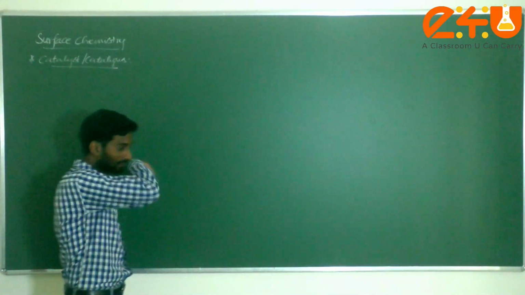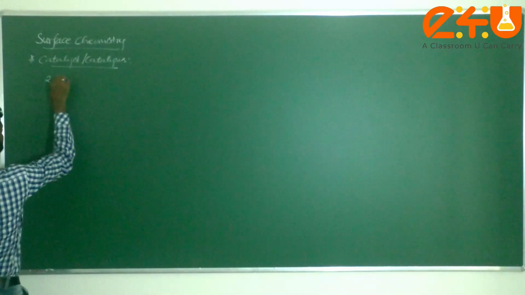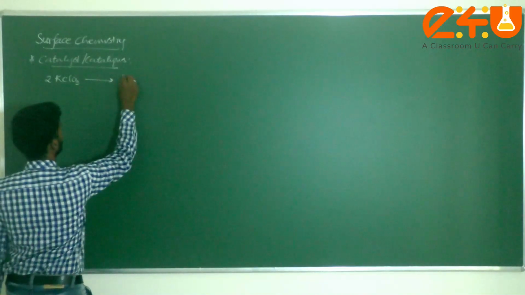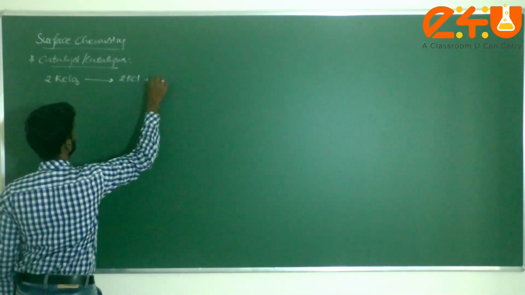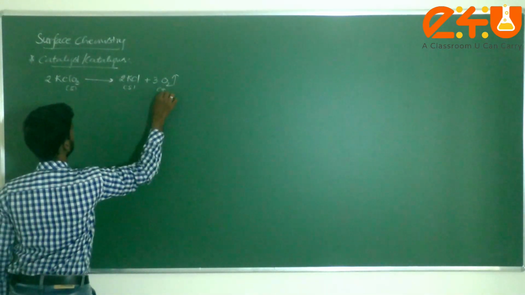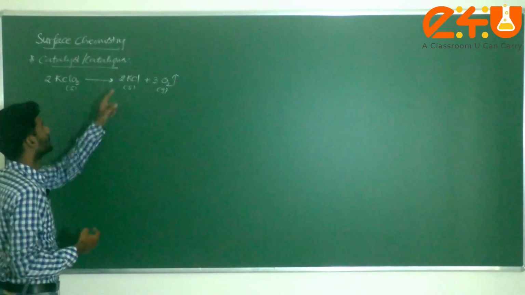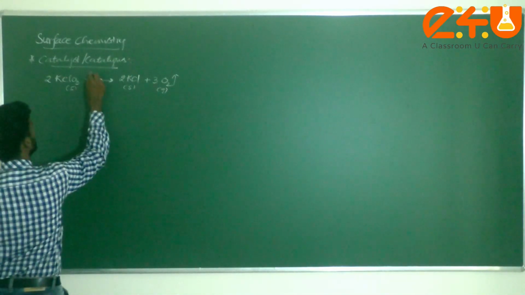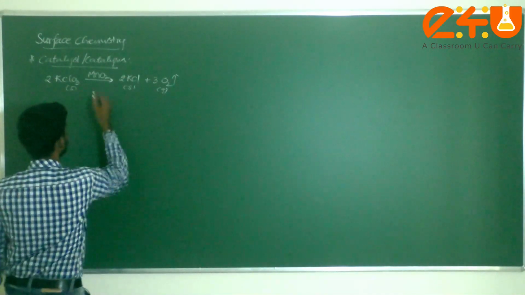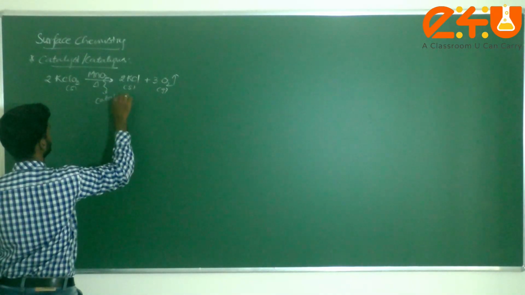It does not get involved. For example, consider the decomposition of potassium chlorate: 2KClO3 gives 2KCl plus 3 moles of O2. The reactant is solid, the KCl is also solid, and the oxygen is a gas. This decomposition takes a very long time. If you take a small amount of manganese dioxide and just apply some heat, the manganese dioxide acts as a catalyst.